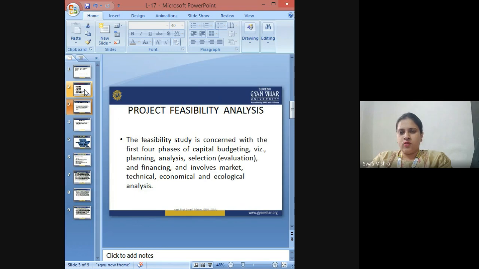So, as we have already understood, project feasibility analysis or project feasibility study is concerned with the first four phases of capital budgeting, which are planning, analysis, selection, and by selection we mean the evaluation and financing.